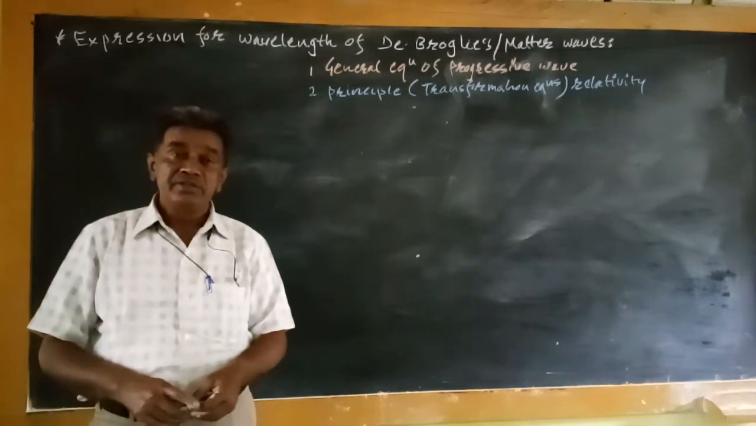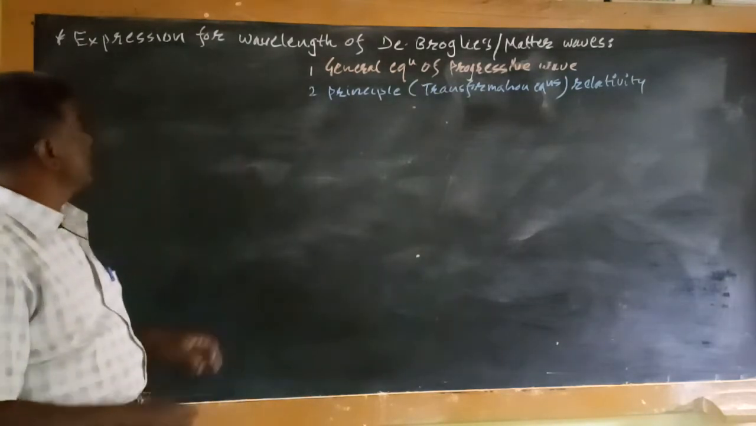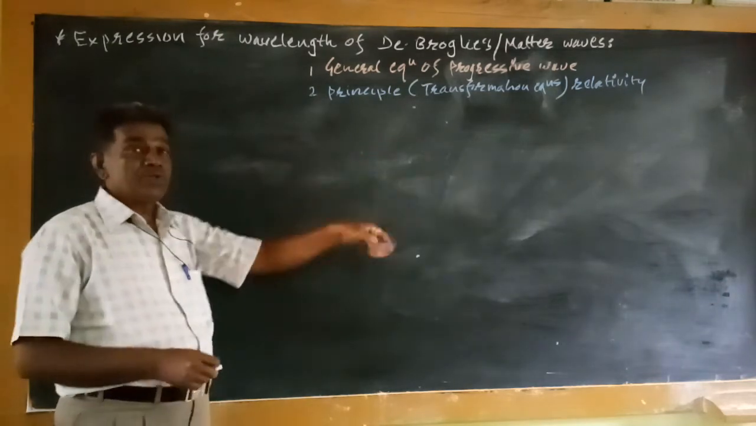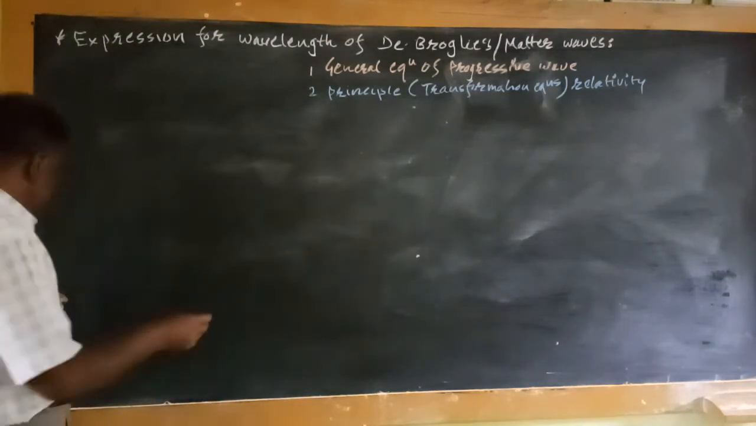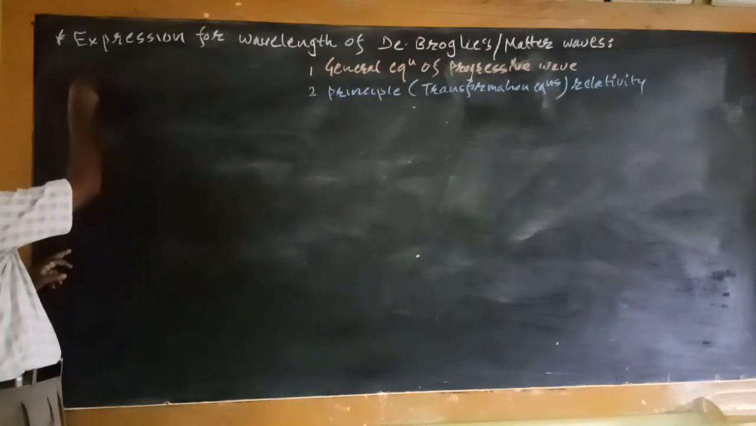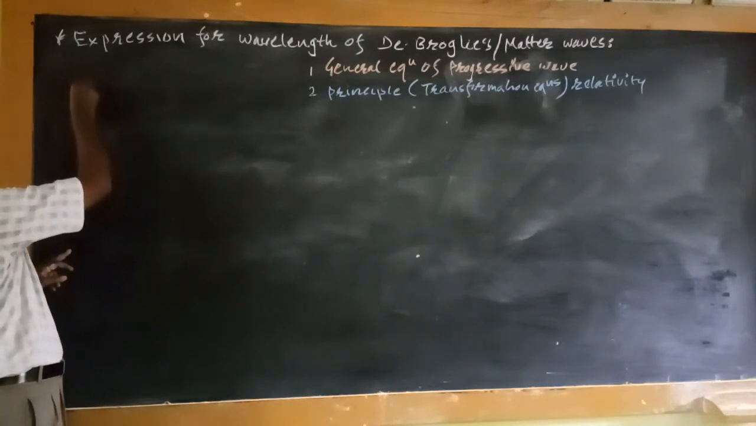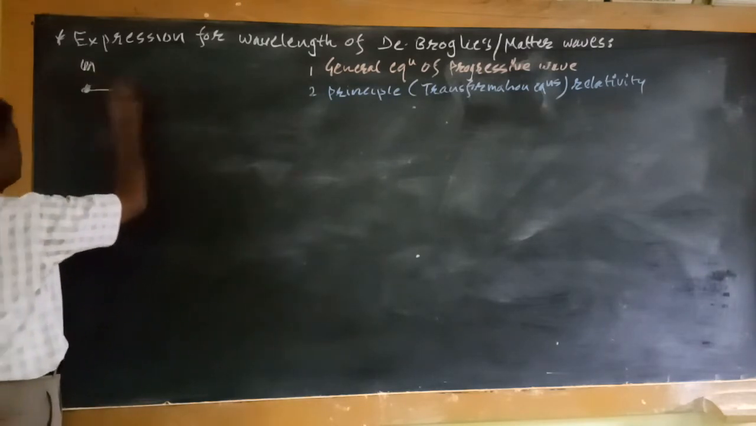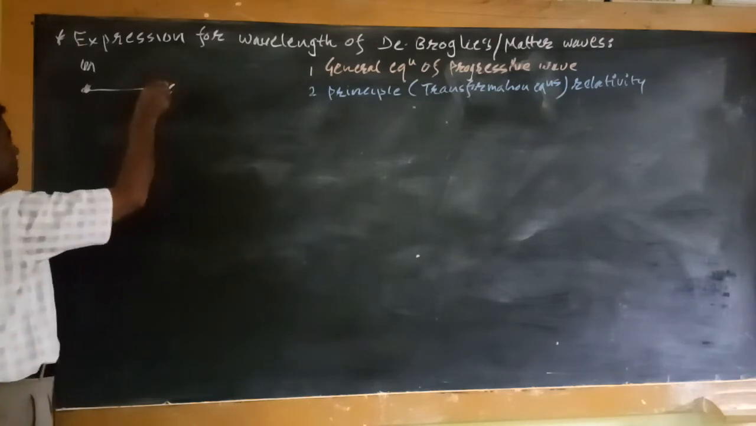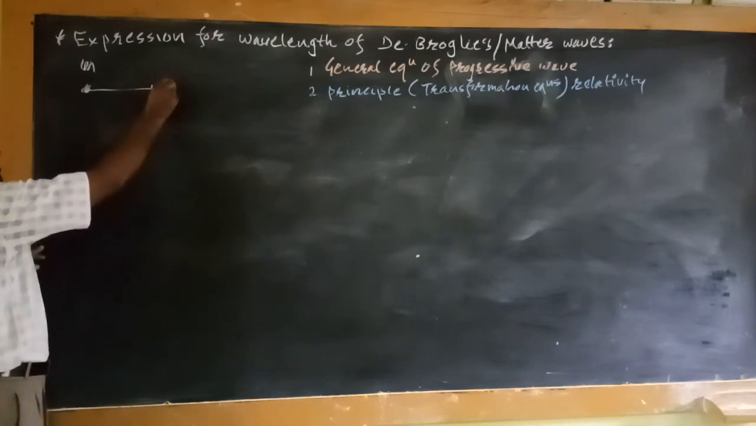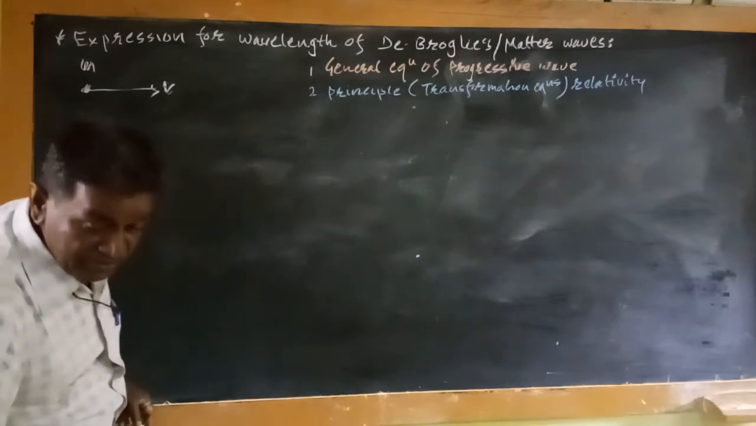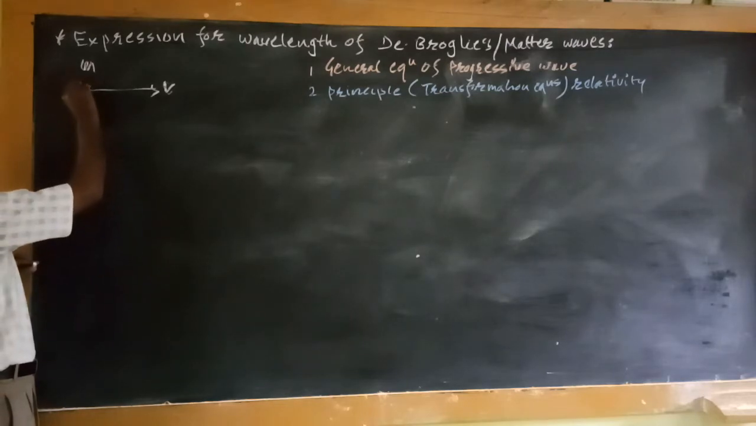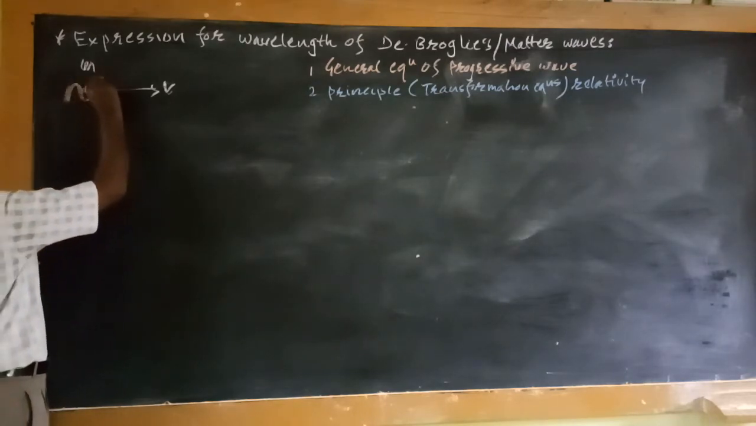Hello everyone. Today we are going to derive the expression for the wavelength of the de Broglie or the matter wave. For that, according to de Broglie's hypothesis, suppose this is a particle of mass m, and when it moves with some velocity v, then a wave is associated with it.